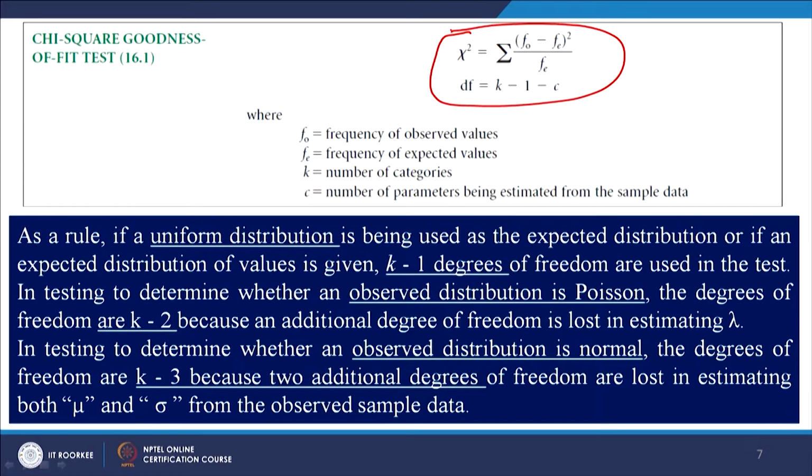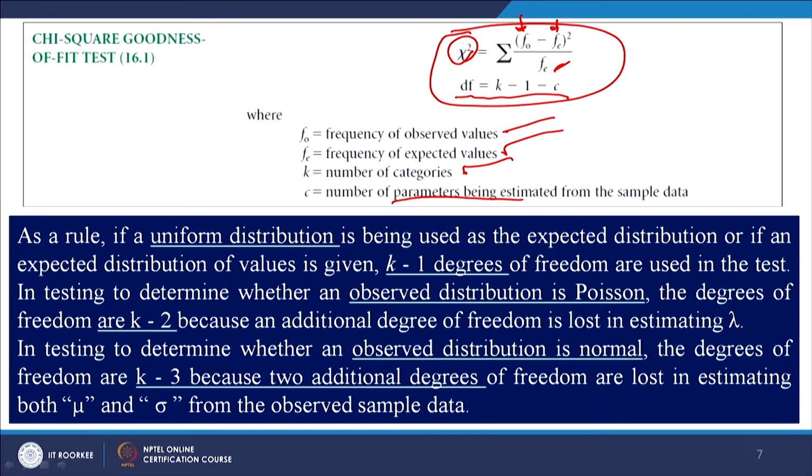Chi-square is equal to the summation of observed frequencies minus expected frequency, squared, divided by expected frequency, at this many degrees of freedom. FO is observed frequency, FE is expected frequency, K is the number of categories and C is the number of parameters.